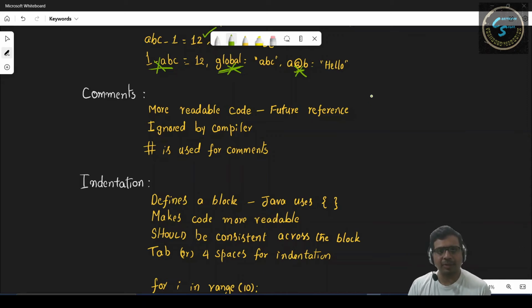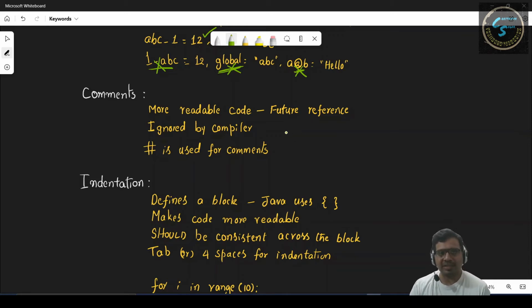Coming to comments, comments are one of the best practices developers follow as part of their coding standards, because this makes code more readable, and in the future when we refer to a particular line of code, we'll have a reference on why this particular code is implemented or why it has been modified.